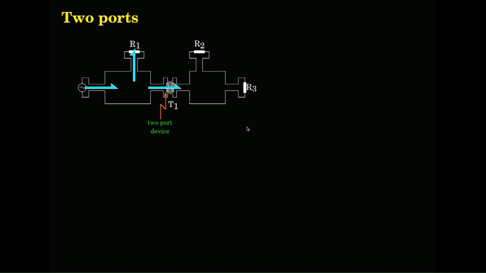Now, 2 ports. This transformer you see here is a 2 port. It has a primary side port and a secondary side port. It transfers the energy from one port to another. Of course, in the electrical domain we call it a transformer, but 2 ports have 2 varieties. One is called the transformer, and the symbol is like this.